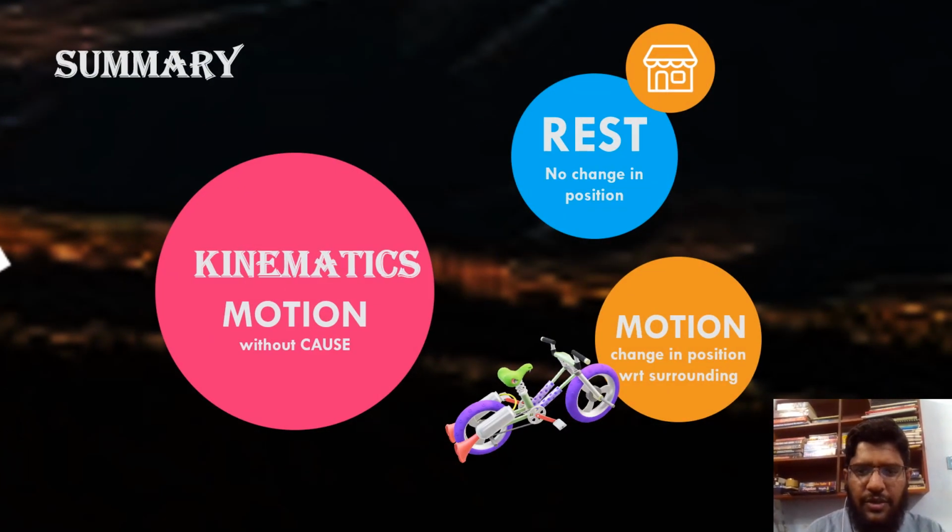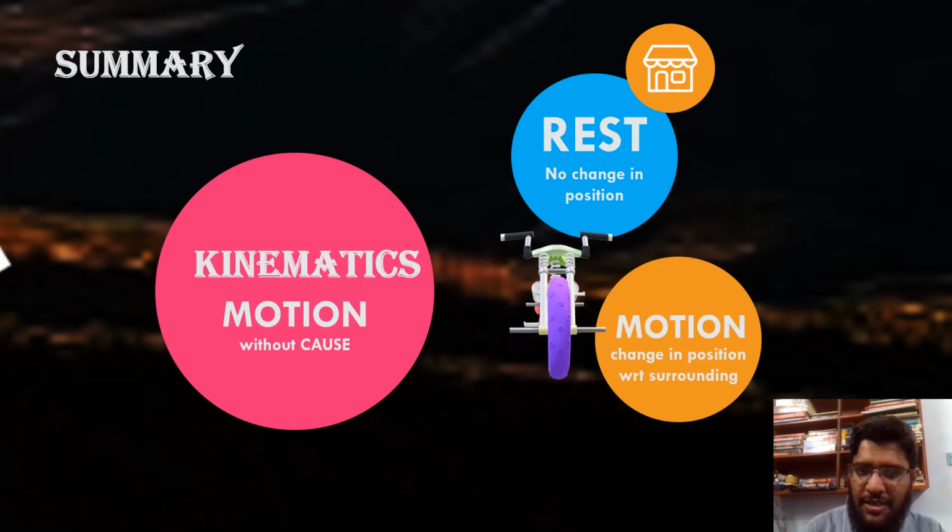So the summary of today's lecture is that we have learned about kinematics. Kinematics is the branch of mechanics in which we study the object in motion without its cause, and the object is in either of two states, rest or motion. When it does not change its position, that is said to be rest. When it changes its position, that is said to be in motion.